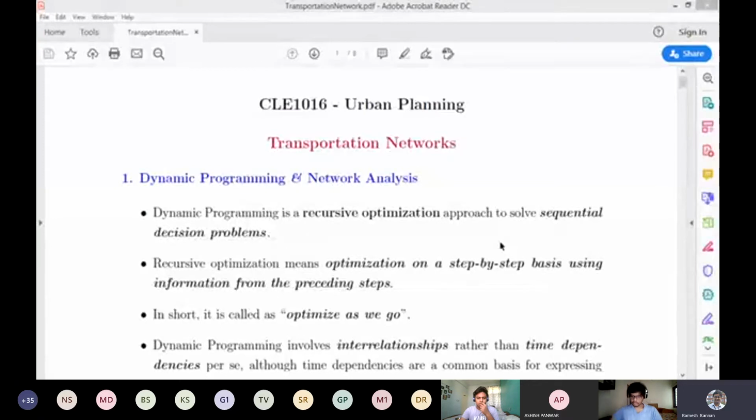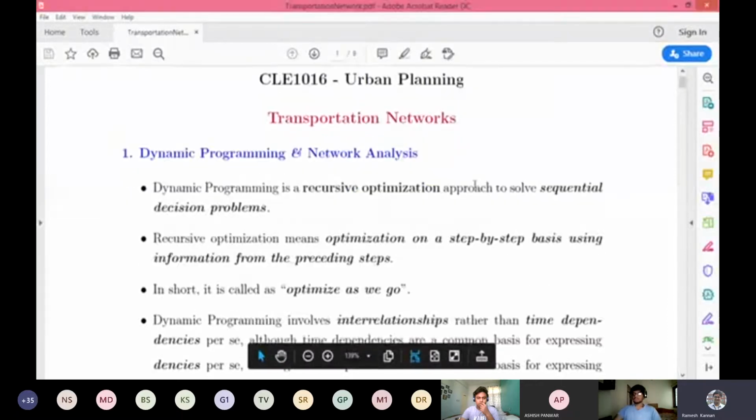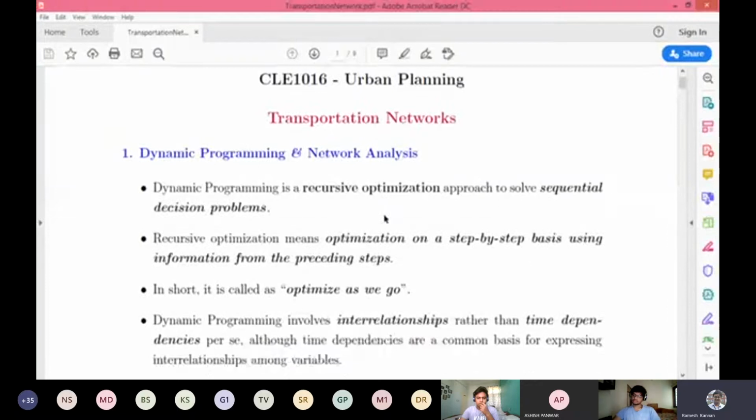Dynamic programming is a recursive optimization approach to solve a sequential decision making problem. In our day-to-day life, every day we do things in sequence.